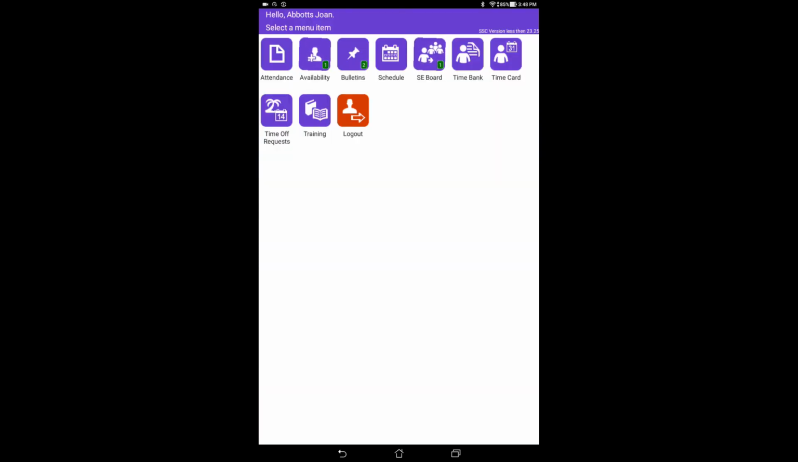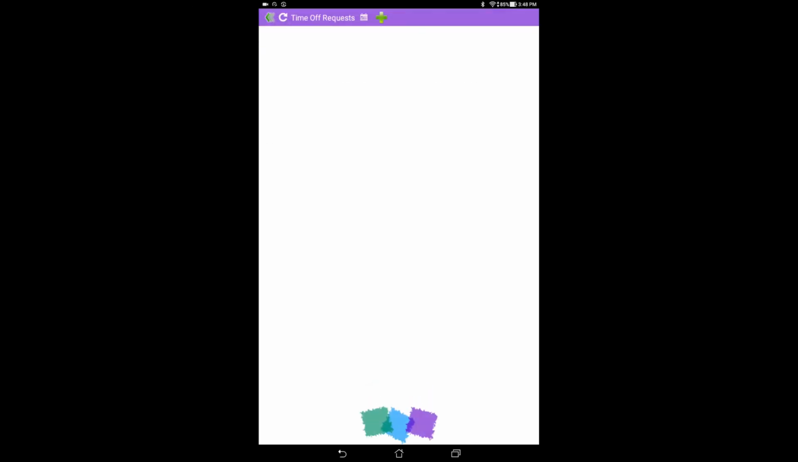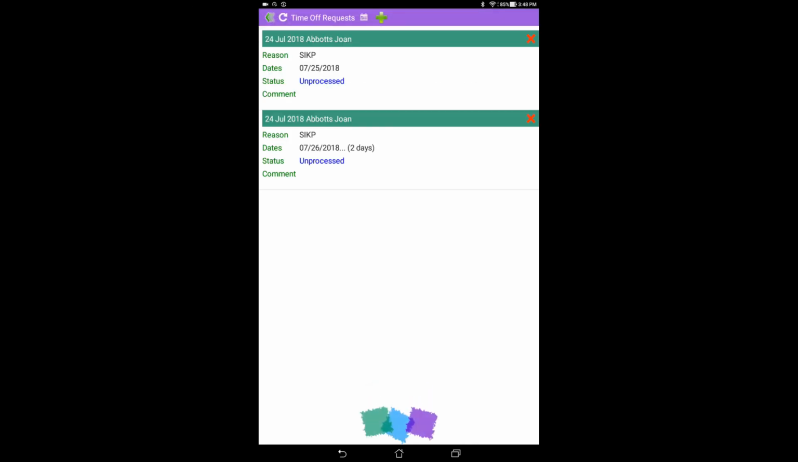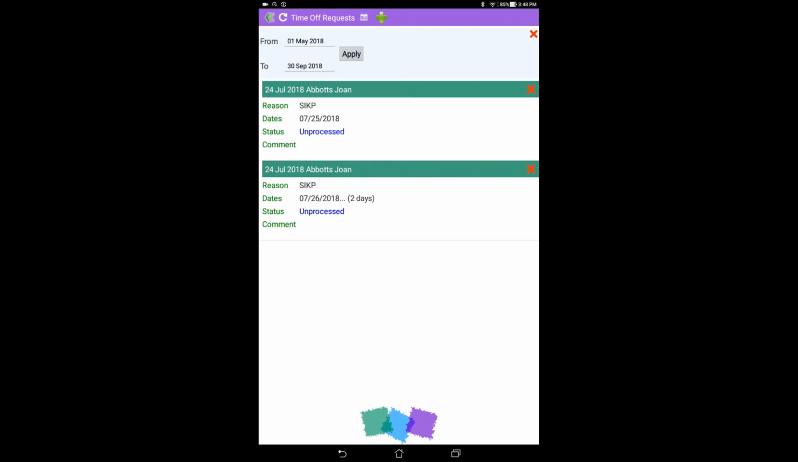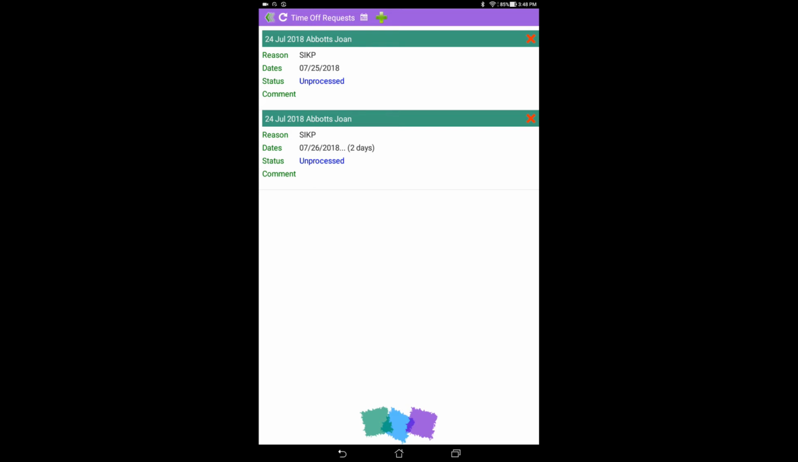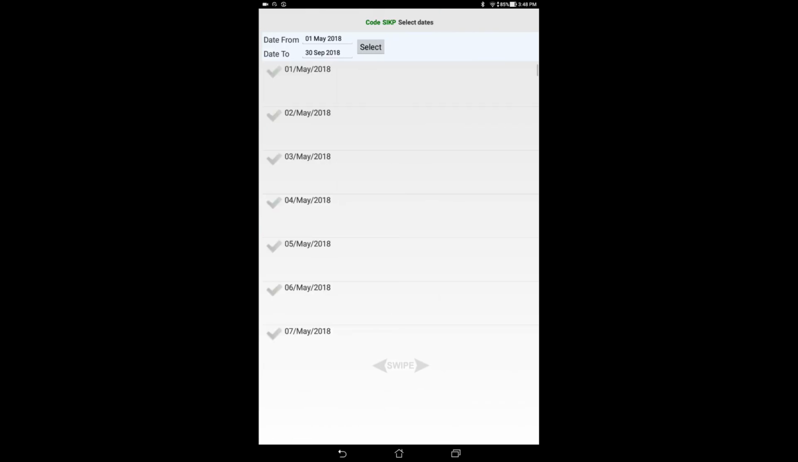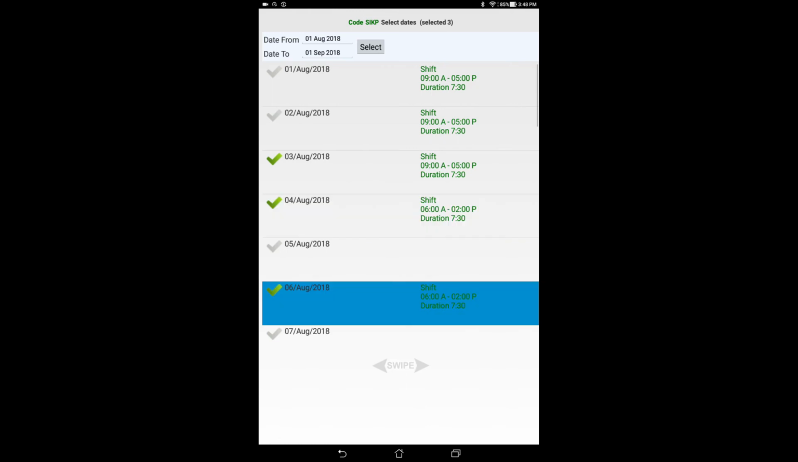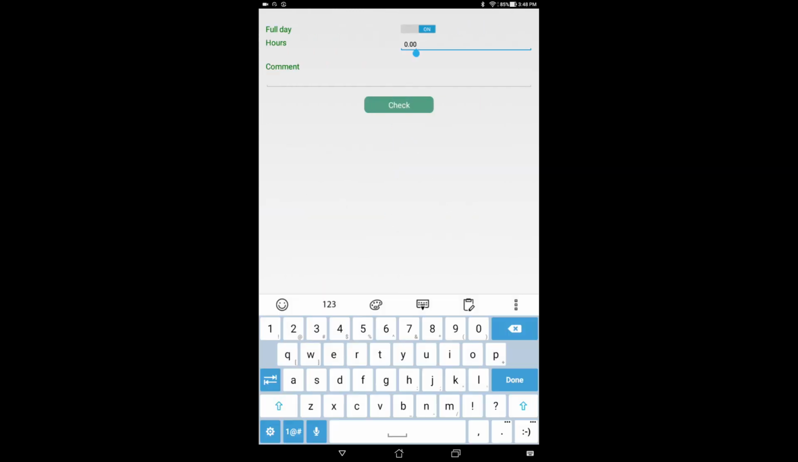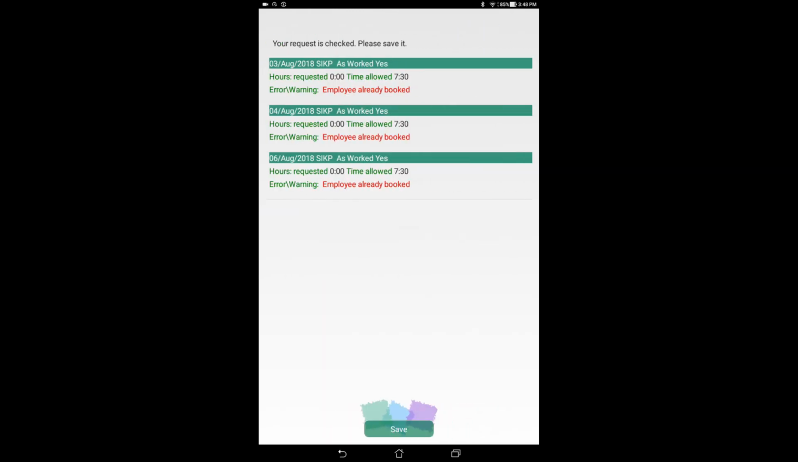The Time Off request screen is where you're able to request any and all time off in StaffScheduleCare. First, select the time frame you would like to view. Then click the plus button at the top of the screen. Next, select the code that you wish to request off. Then, select the dates you would like off and the amount of time you would like off each day. Finally, the system will show you a summary of all the details of your request. Simply review it and then click Save to process it.